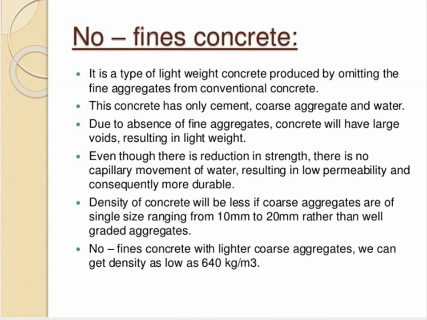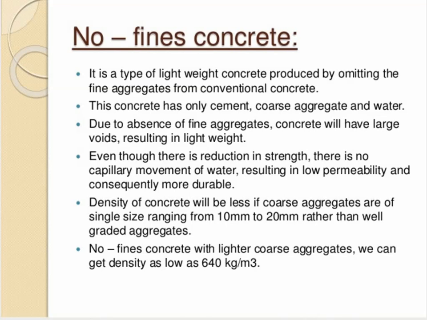The density of concrete will be less if coarse aggregates are of single size, ranging from 10 mm to 20 mm, rather than well graded aggregates. If you use only a single size, either 10 mm or 20 mm, it will have low density.